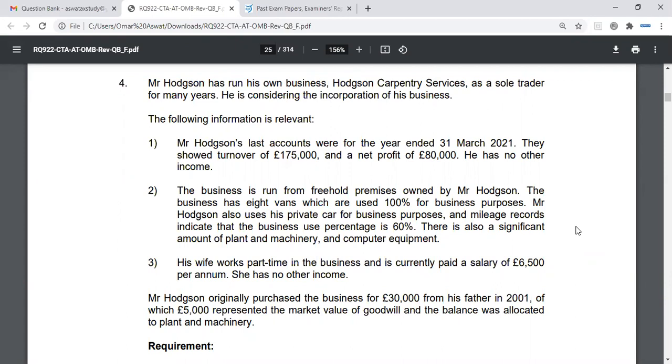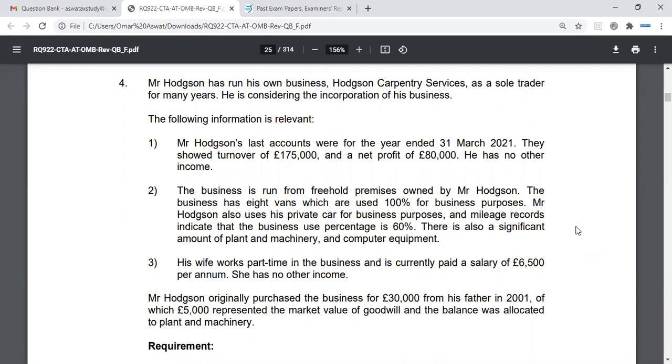So effectively, the company then has a lower base cost of the asset and would be subject to corporation tax with a lower base cost. Any questions? That's all good, thank you.